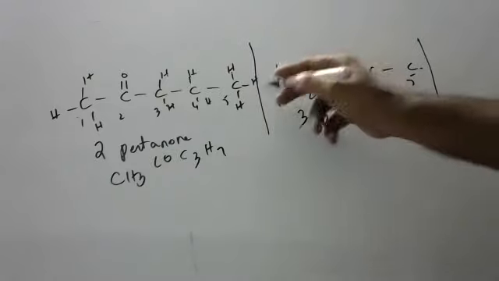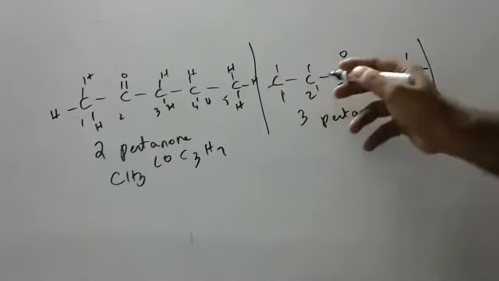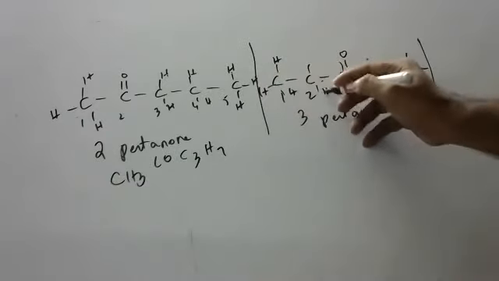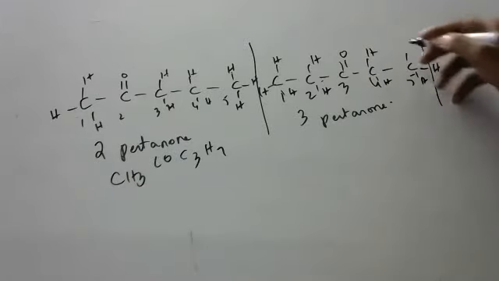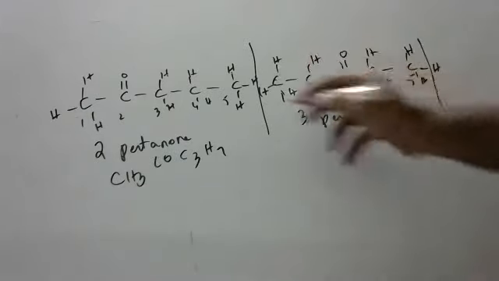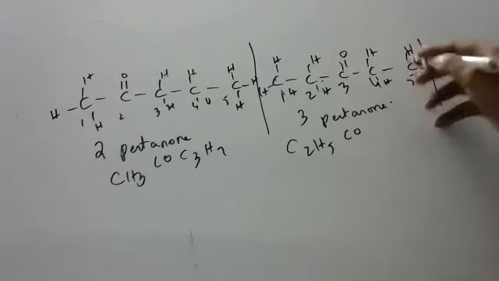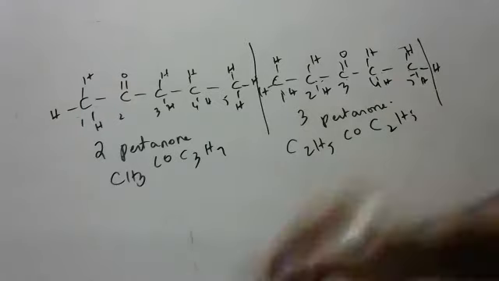Here we have 1, 2, 3, 4, 5, 6, 7, 8, 9, 10 hydrogens. Please see here, children. What is the formula here? Nothing is there to confuse, in fact. CH3CO C2H5.